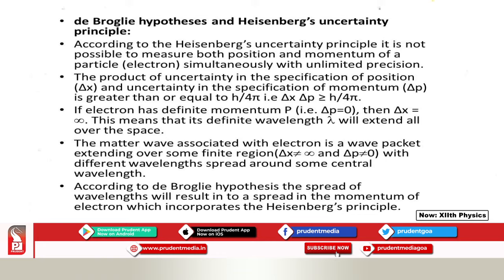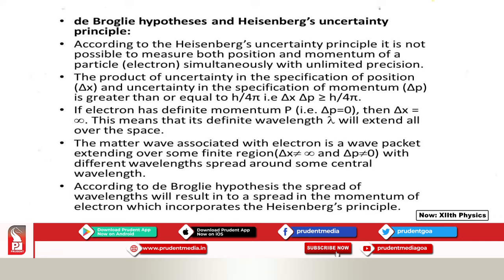So, delta x will have some value, delta p also will have some value, and this was explained according to de Broglie hypothesis. The spread of wavelength will result in a spread in the momentum of the electron, which incorporates the Heisenberg's principle.